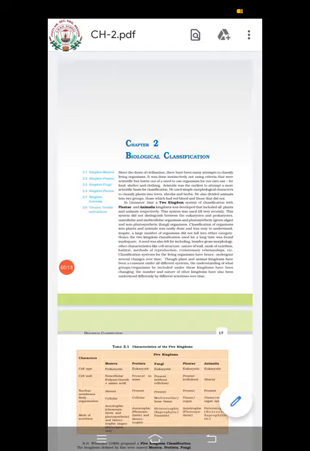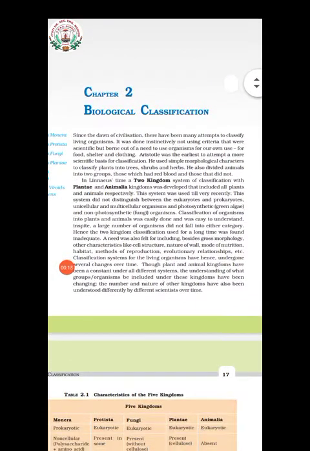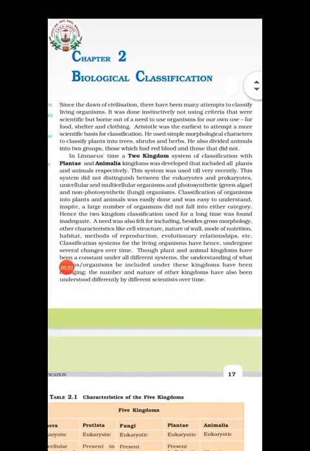From ancient times itself, attempts were made to classify living organisms, because it is not easy for anyone to study each and every organism separately. If you classify, it will be easier to study the characteristic features of organisms. There were different criteria for classifying organisms, and it was Aristotle who made the earliest attempt to classify the organisms in a scientific way.